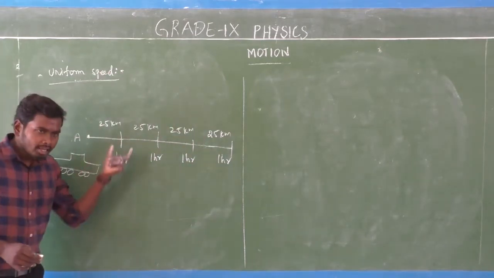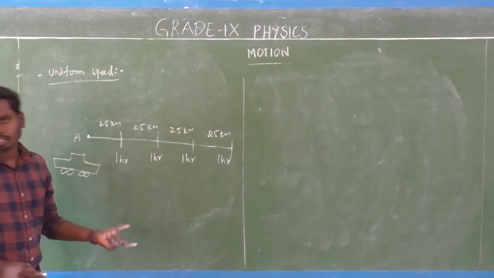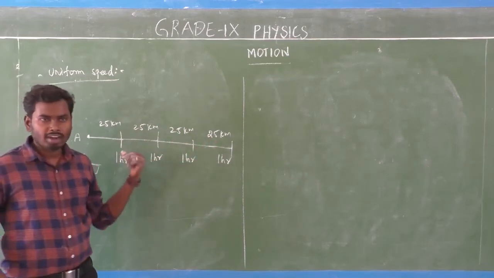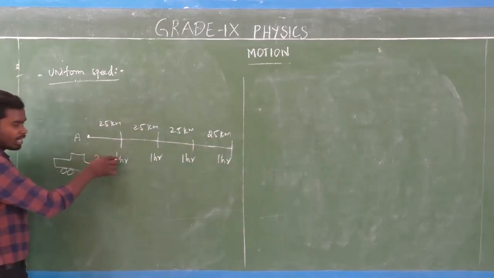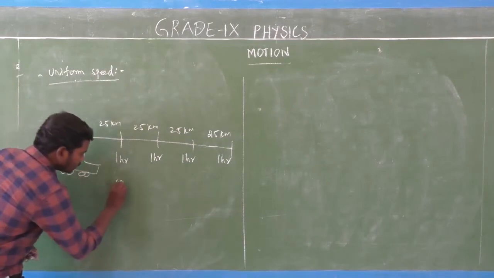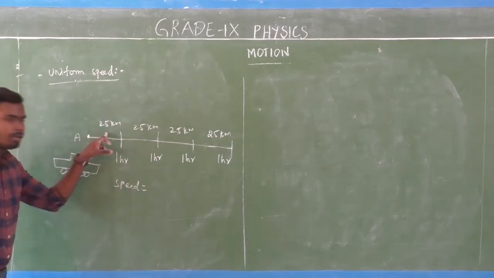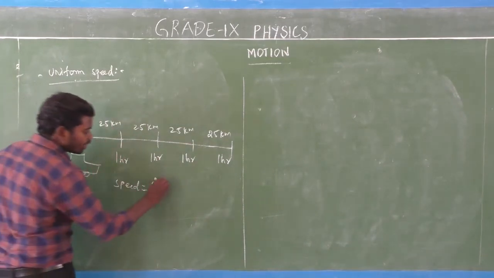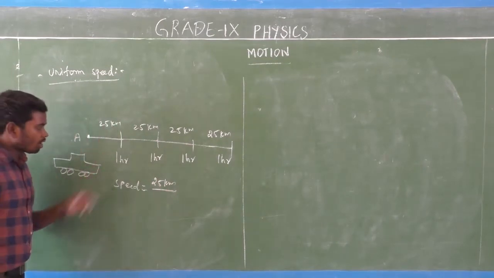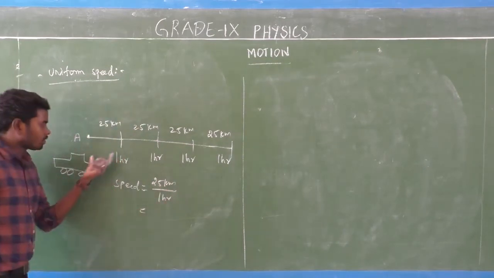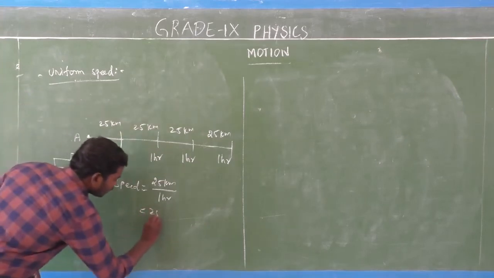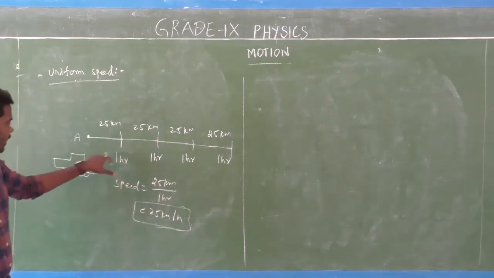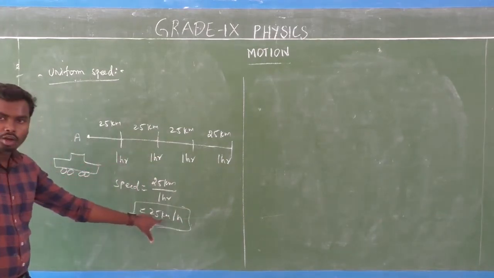So now you find the speed. If you do not understand this, you find out the speed for each term. Let's take the first term, first 1 hour. What is the speed? Speed is equal to distance covered by the object divided by time taken. Distance is 25 kilometers and time taken is 1 hour. So what is the speed of the car for first term? 25 km per hour.